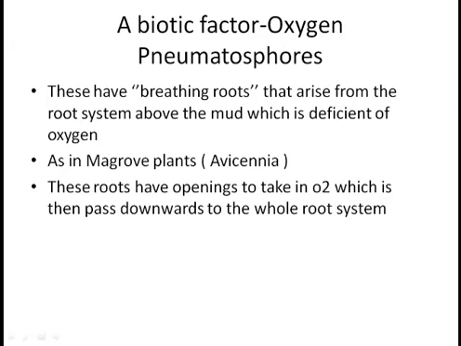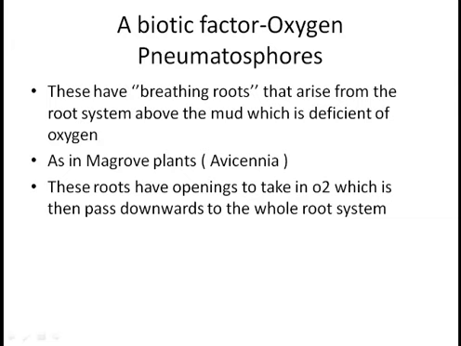Pneumatophores, these are kind of plants. These have breathing roots that arise from the root system above the mud, which is deficient of oxygen. So we see that their adaptation is these breathing roots which come from the main root system above the mud, since mud is deficient of oxygen and they need to have oxygen to carry on respiration. So these plants have adapted themselves by the formation of breathing roots. We see this in mangrove plants.